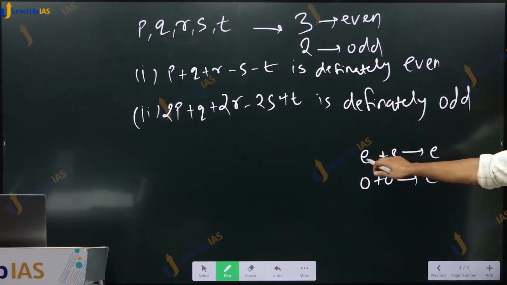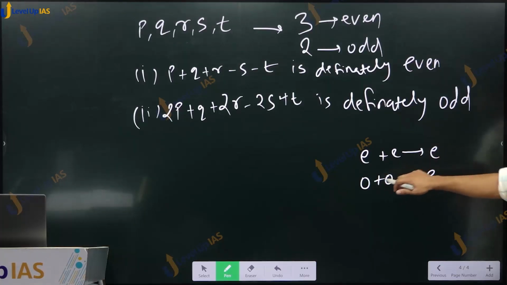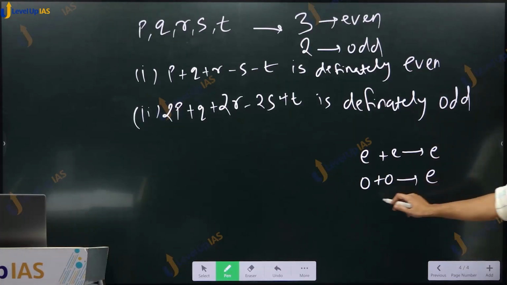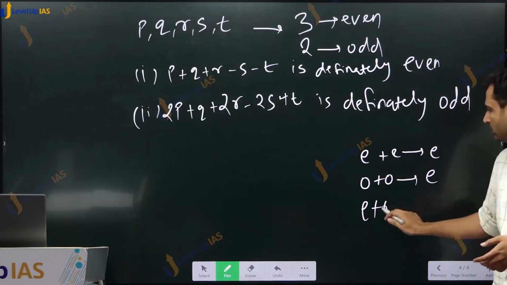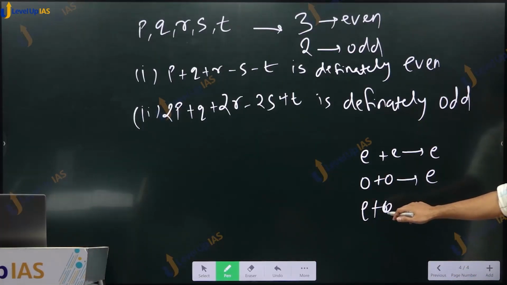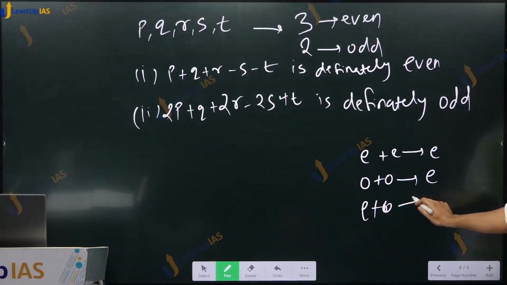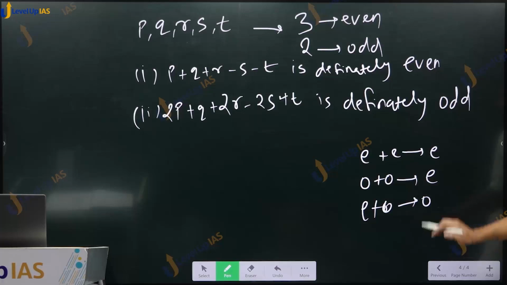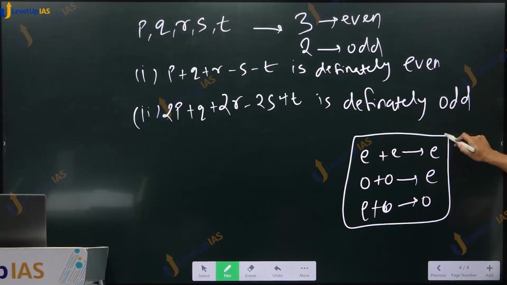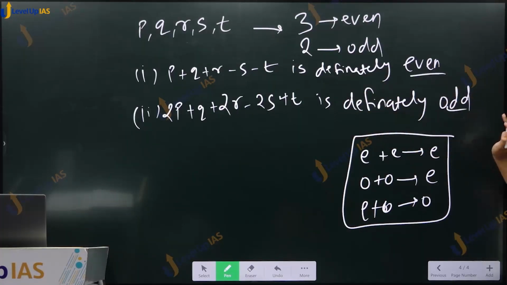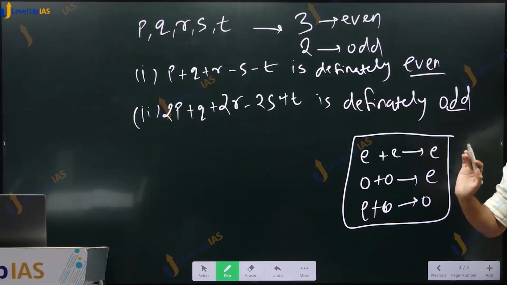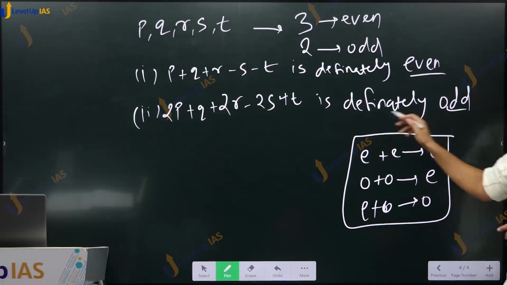So even plus even is even, odd plus odd is even, and the third case is even plus odd or odd plus even. You will get, try it, 2 plus 3 is 5, odd number. You need only this to solve this question, because ultimately we have to comment on whether that addition or subtraction is even or odd. Okay, fine. Let us look at the second statement now.